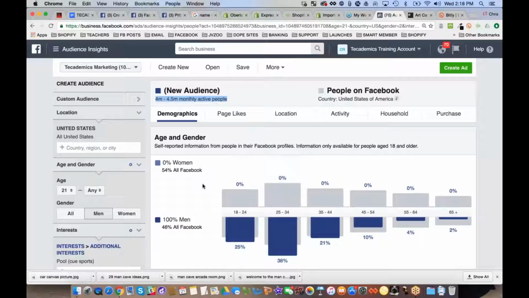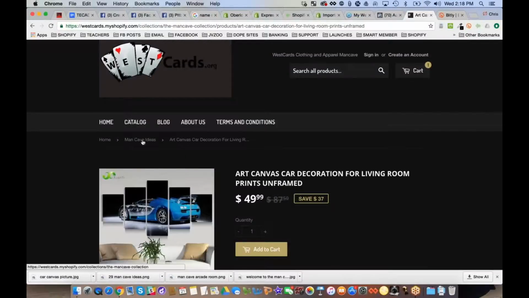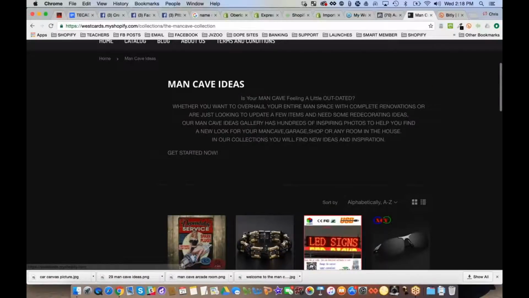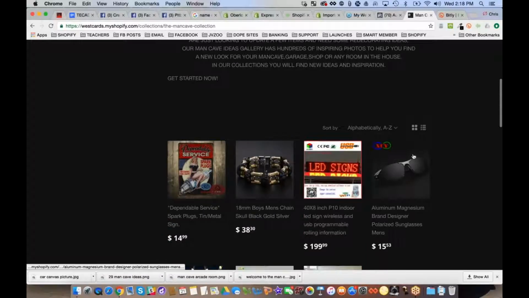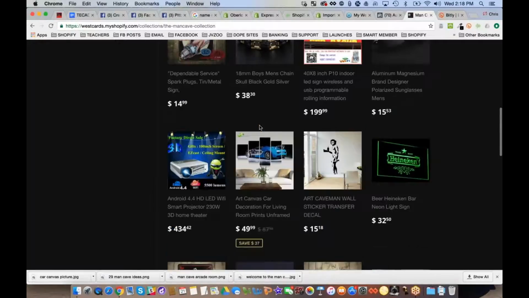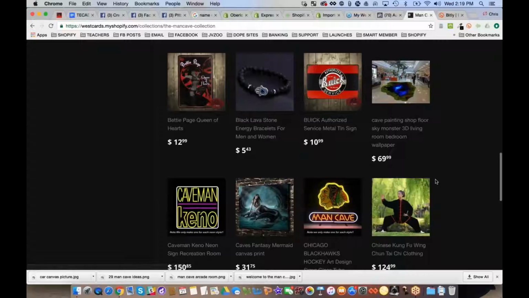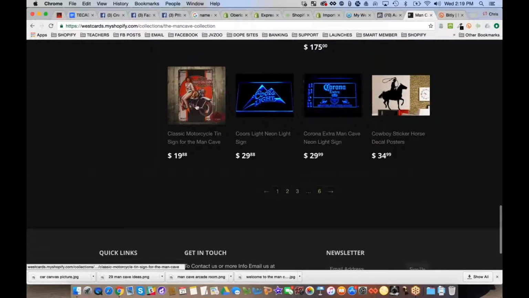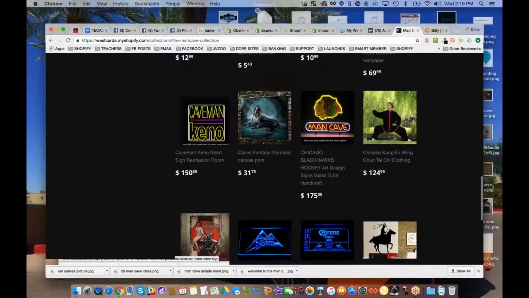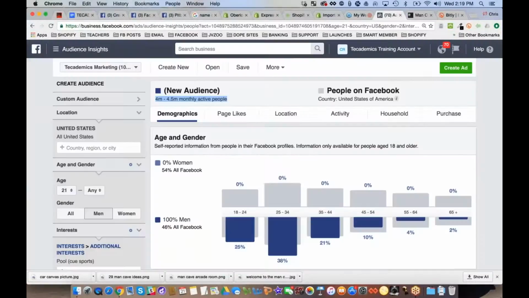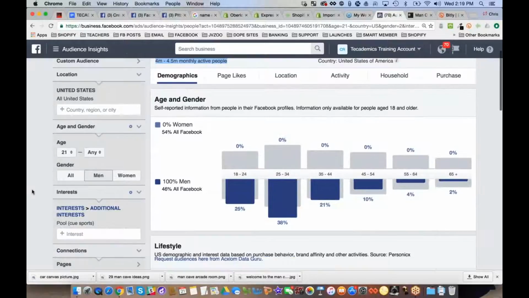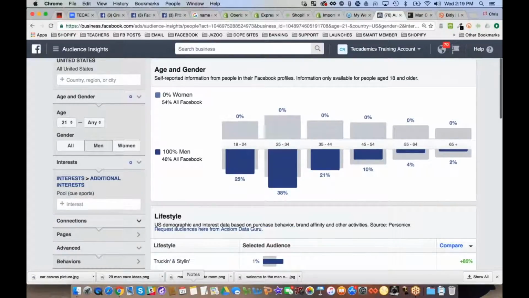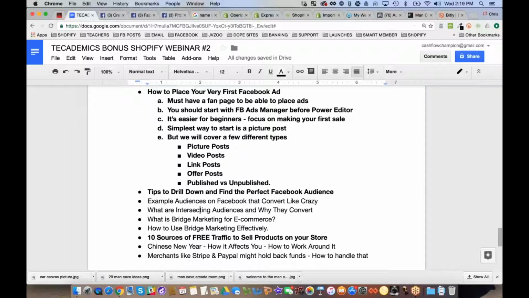So even though my audience is man cave, on my man cave site I might have a category, and there's all kinds of cool stuff I could do, right? I might have one section that's billiards, with a bunch of billiard stuff, because a man cave might have a pool table in it. A man cave might also have motorcycle stuff or whatever. So you start to think of all the different types of things that could be here. So let's start with billiards. Man cave, I'm going to start brainstorming, if you will. So let's go in here.